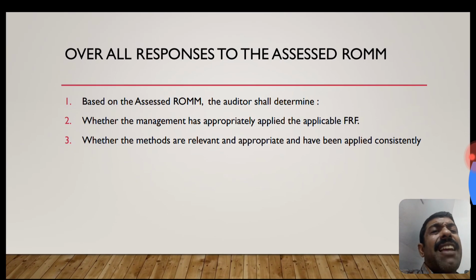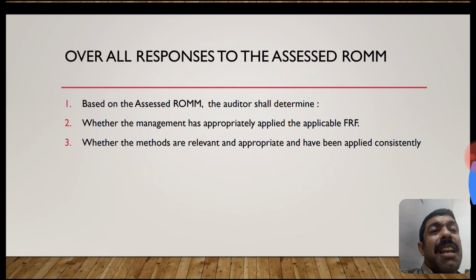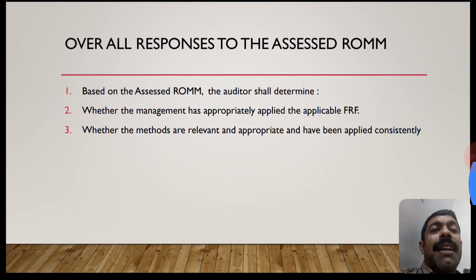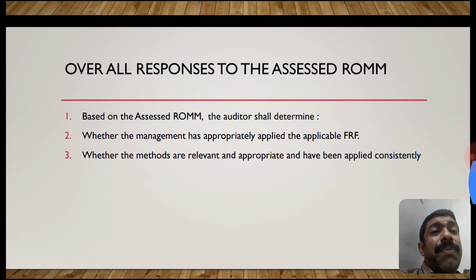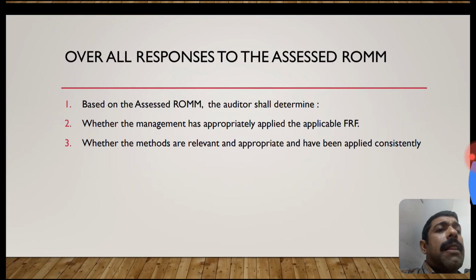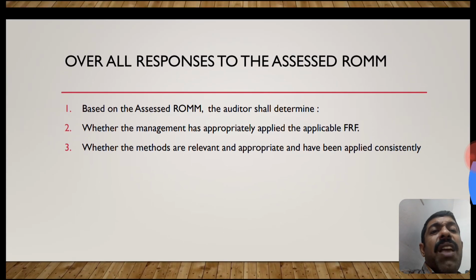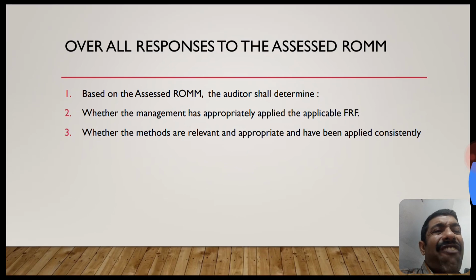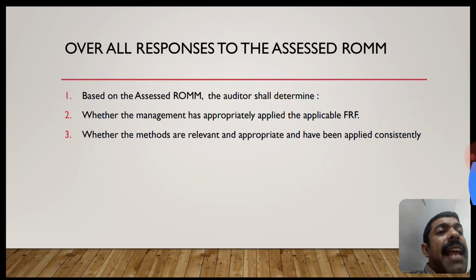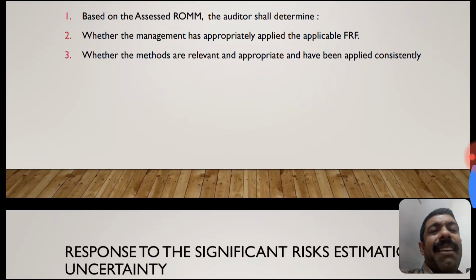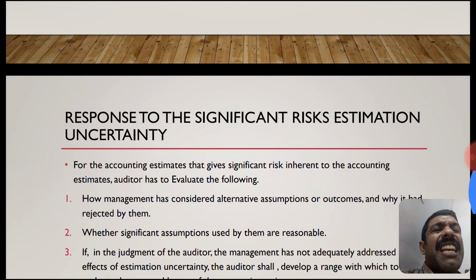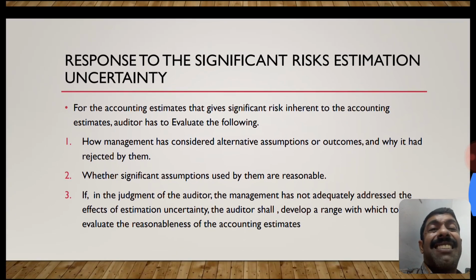Based on the assessed risk of material misstatement, the auditor shall determine whether the management has appropriately applied the applicable FRF, whether methods are relevant, sufficient and appropriate and have been applied consistently. A response to significant risk of estimation uncertainty.